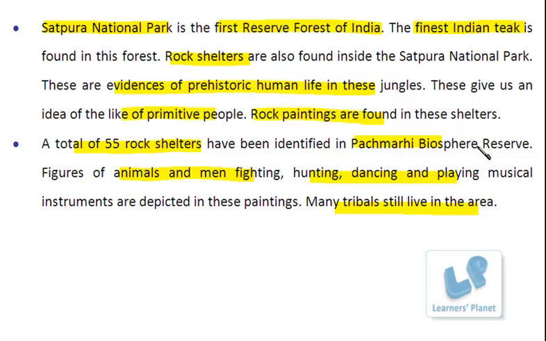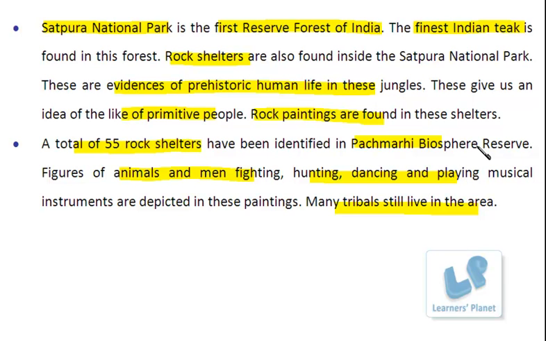Besides this, many sanctuaries are maintained so as to provide a safe area for the growth of birds also. Right, it is providing the natural habitat where they can get their food material, where they can get their own shelter, and it provides a safe breeding place also. So such an area is known as a bird sanctuary, right?